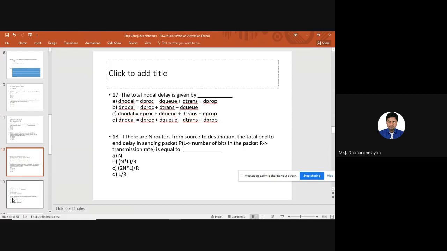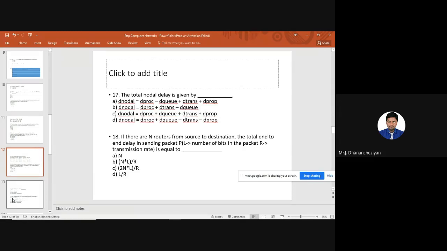It is again a simple, standard mathematical formula. For calculating how many routers we need between source and destination, we have formulas. And similarly, what is the end-to-end delay when I use routers with a standard packet size? What can be the formula?